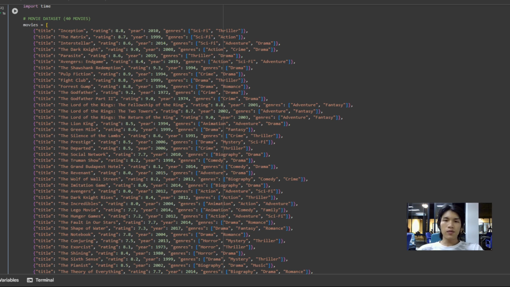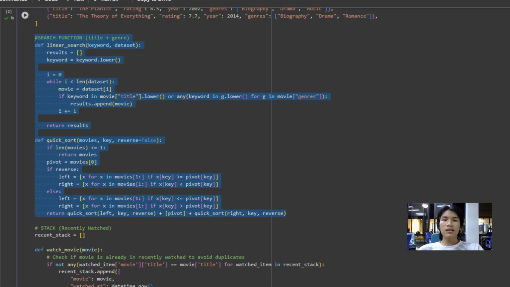Another design principle we followed was modularity. Every function of the backend performs a single, clear task, for example, searching, sorting, watching, or clearing history. This modular design makes the system easy to understand, debug, and extend in the future, for instance, if we wanted to connect it to a real database or an AI model later on.